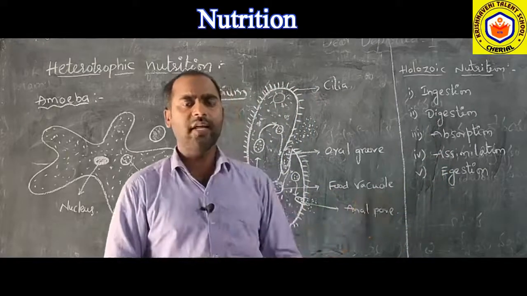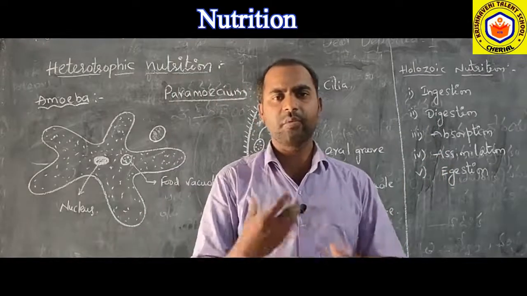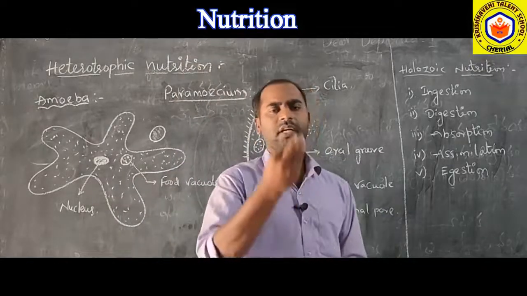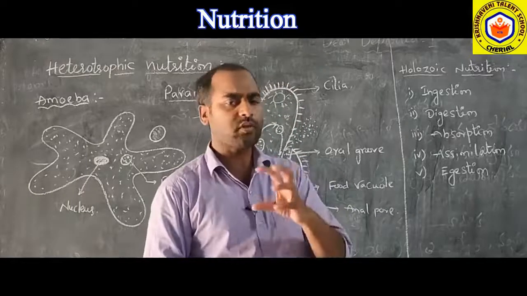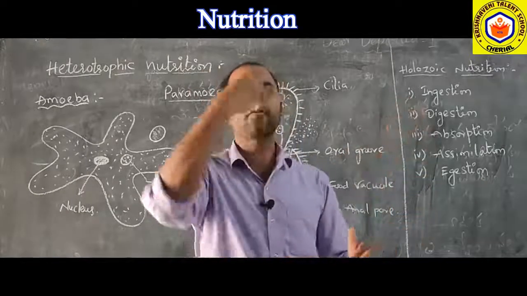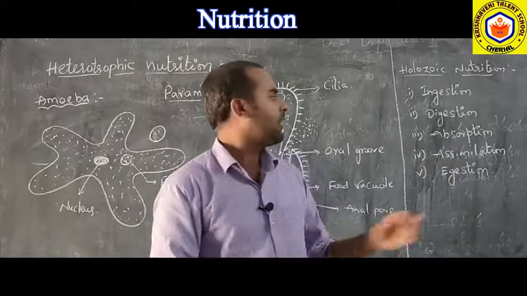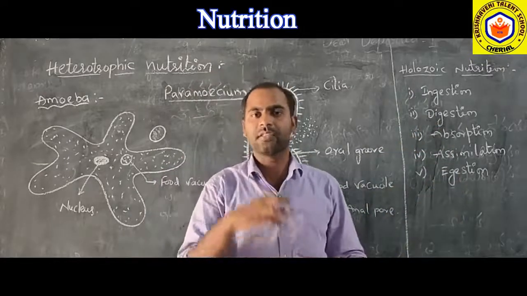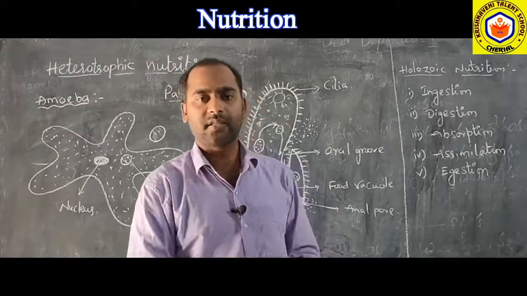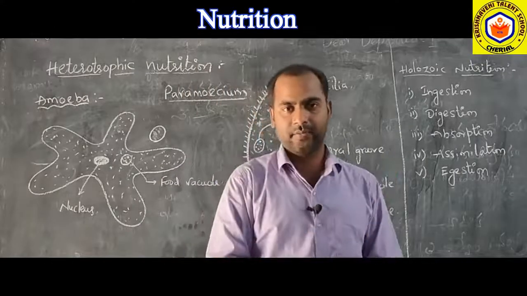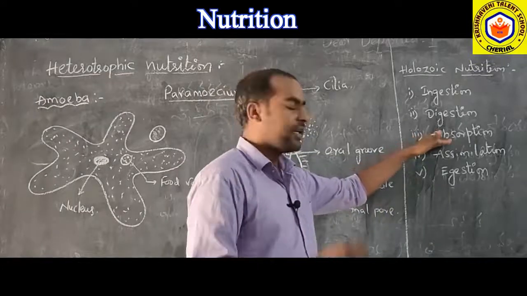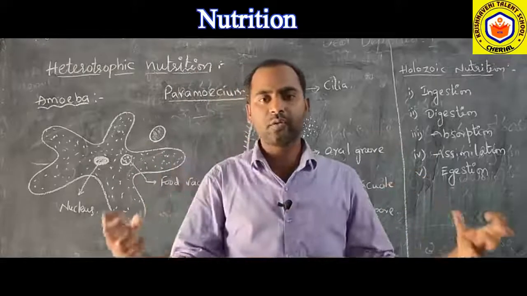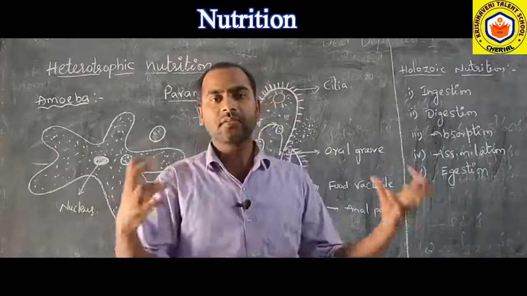Let us take human beings as an example. What we do while eating the food, first we ingest the food. That process is called ingestion, taking the food into the body. Then after that, digestion. The food will be digested inside the digestive system, that is inside our stomach, small intestine and large intestine. Then absorption. The energy from the digested food should be absorbed into the blood. So that is called absorption.